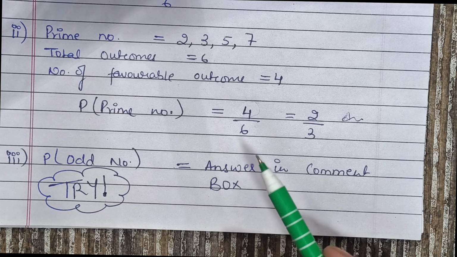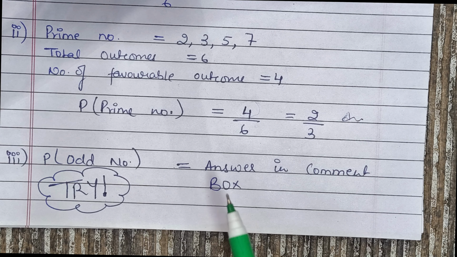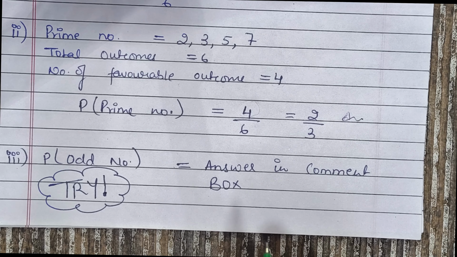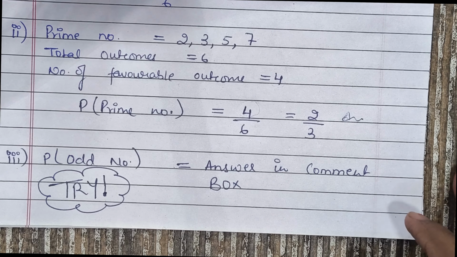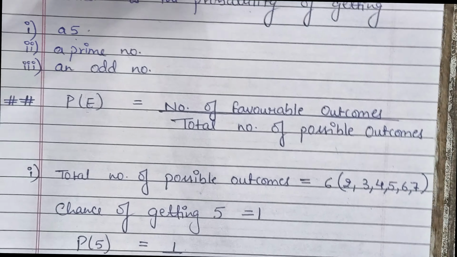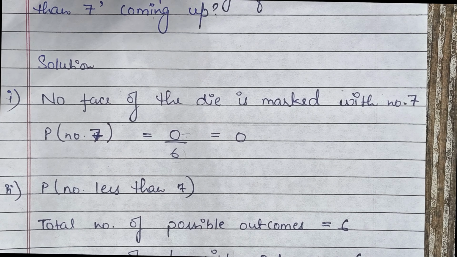I have already told you how many odd numbers are there. तो वो बन जाएगा आपका favorable outcomes. Now you are all already aware that the possible outcomes are 6. So apply the formula and complete this part for better understanding of how you got this question and how you have learned. Then check your answer which is given in the comment box. Now let's move ahead. Let's do the next question.